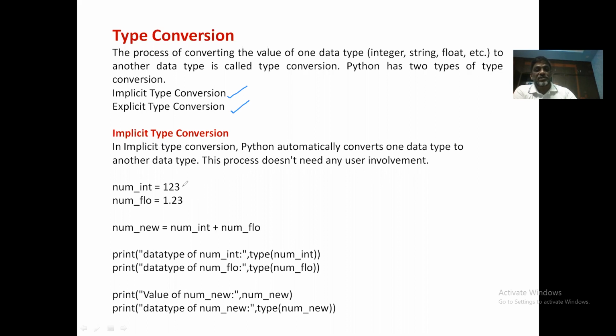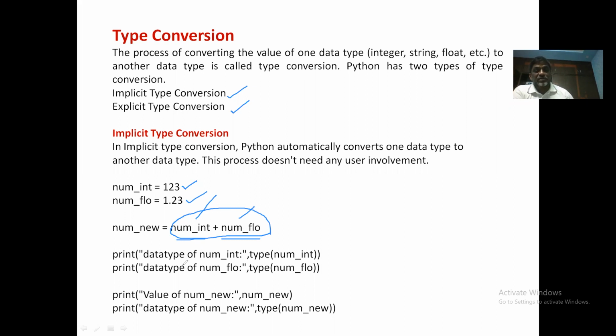For example, look at this. I am declaring 2 variables. num_int is equal to 123, and the second variable is num_float is equal to 1.23. I am writing new_number is equal to num_int plus num_float. If you observe this expression, it contains 2 data types: integer and float. Whenever the interpreter identifies this kind of expression, the smaller data types are automatically promoted to the higher data types. We know that float is a higher data type and integer is a smaller data type. Therefore, this integer is promoted to float.